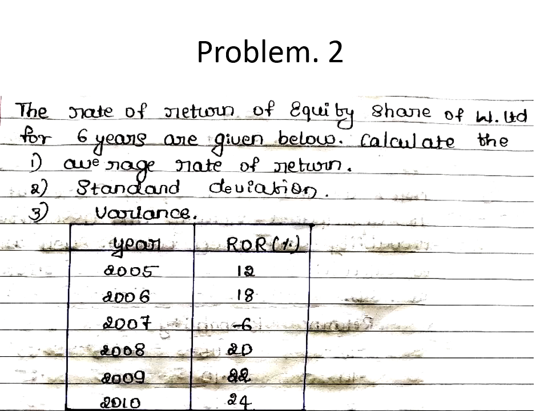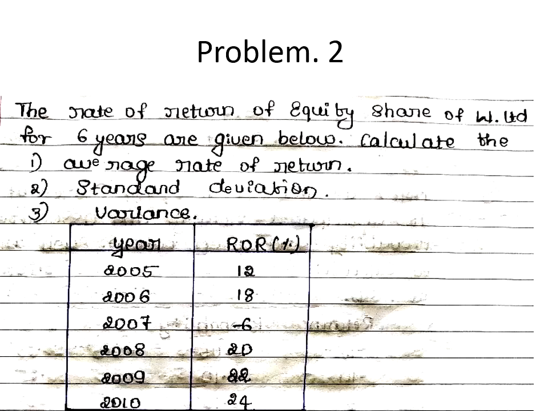So problem number 2. The rate of return of equity share of W Limited for 6 years are given below. Calculate the average rate of return, the standard deviation and the variance.